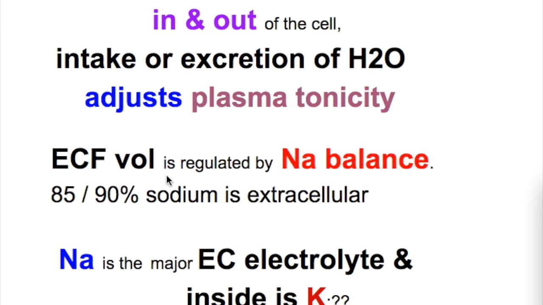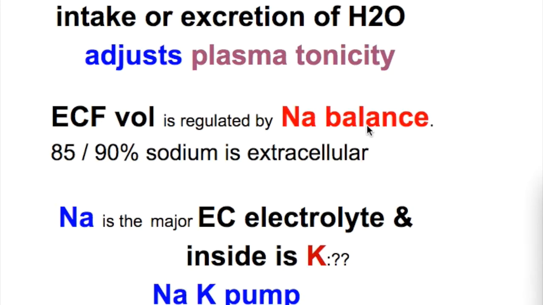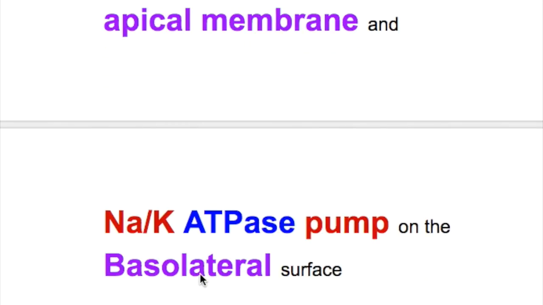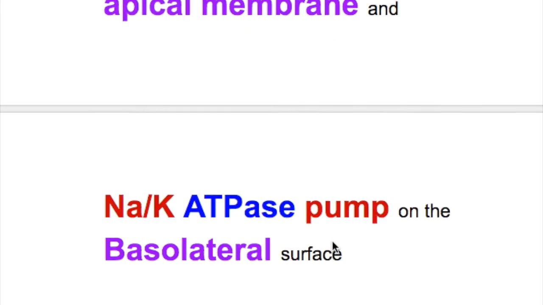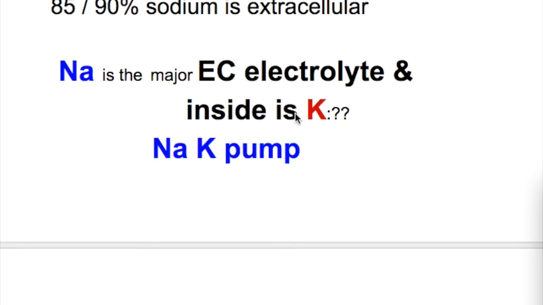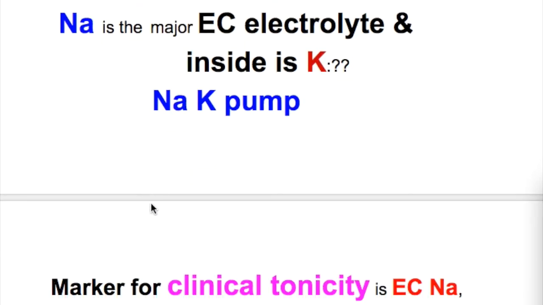Extracellular fluid volume is regulated by sodium balance. 85 to 90% of sodium is extracellular and is the major extracellular electrolyte. And inside it is the potassium. And how is this done? It is the sodium-potassium ATPase pump on the basolateral surface that pulls the potassium against the concentration gradient into the cell and the sodium out of the cell.